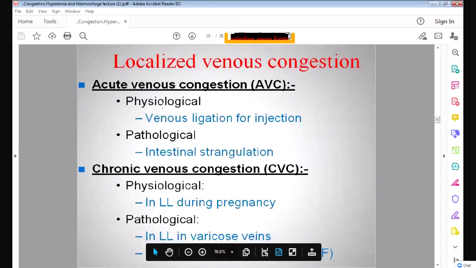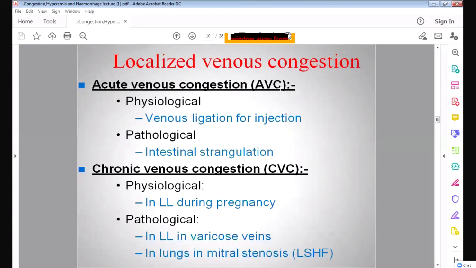Now there are other causes of congestion also, like venous ligation. When you go to the hospital, you will learn that for injection we ligate the vein, we close the veins. We obstruct the veins. So whenever we obstruct the vein, there will be congestion.